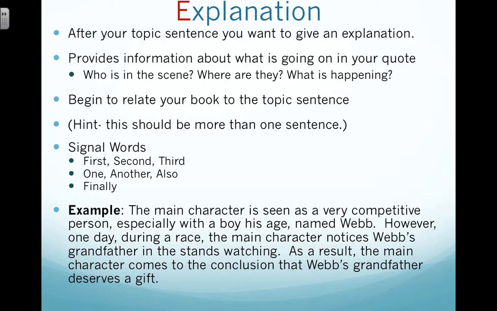So for example, we've done our topic sentence, now we're going into our explanation. The main character is seen as a very competitive person, especially with a boy his age named Webb. However, one day during a race, the main character notices Webb's grandfather in the stands watching. As a result, the main character comes to the conclusion that Webb's grandfather deserves a gift. So what have I done here? I've given information about what's going on. I haven't given the quote yet. I've simply given background information so the person reading this is going to know what's happening. And it's relating it back to the book.